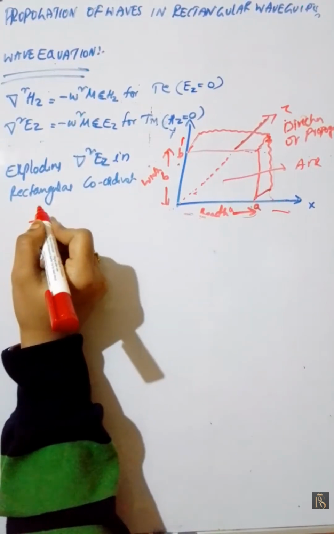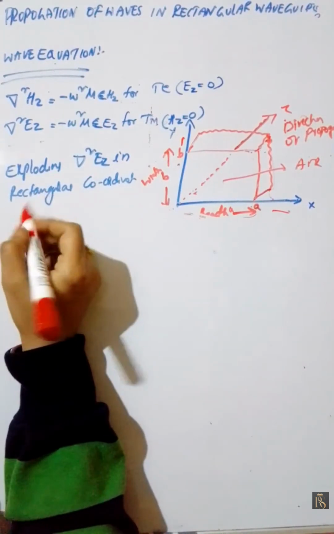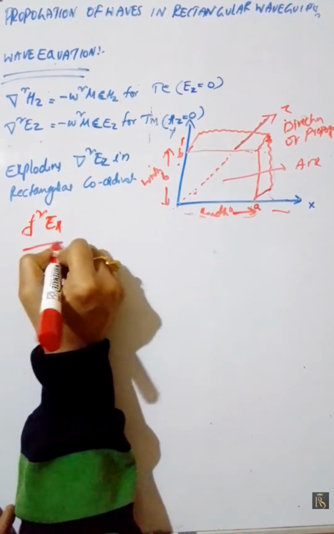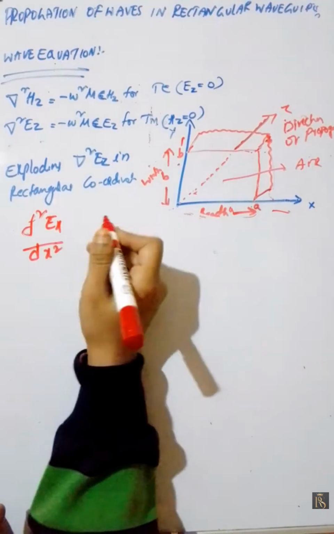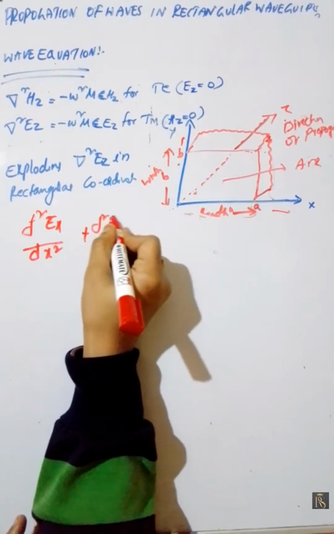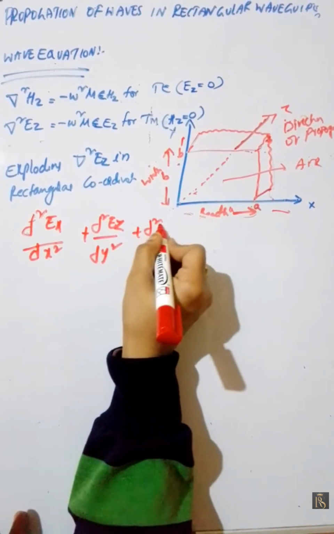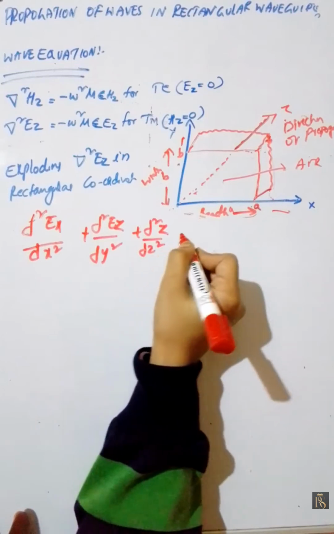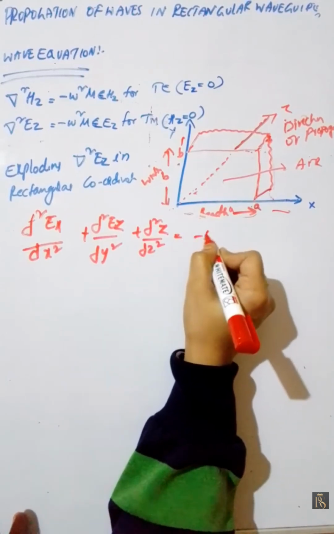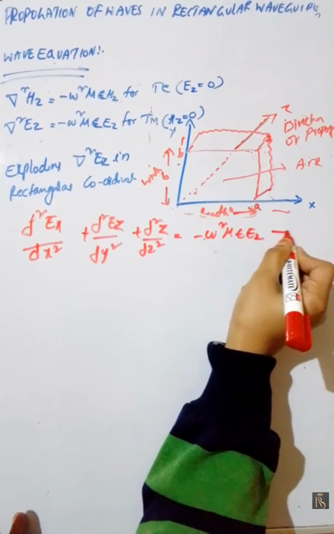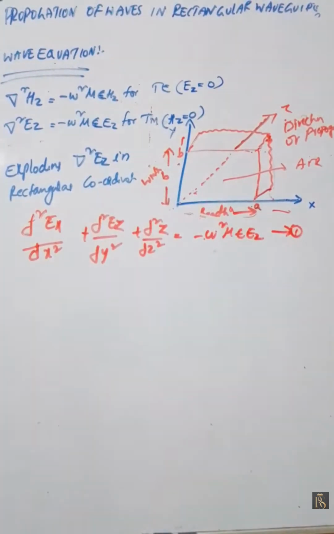Now del square Ez has three terms: dou square Ez by dou x square plus dou square Ez by dou y square plus dou square Ez by dou z square is equal to minus omega square mu epsilon Ez. This is equation 1.